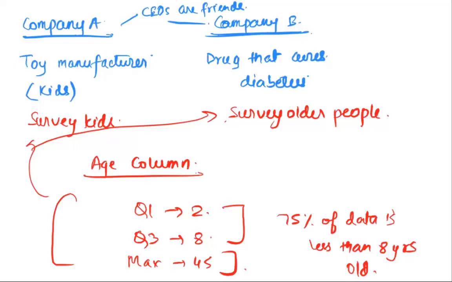Let's say you're targeting people above 50 and you do a survey of teenagers, and that's what the age column indicates to you, then you know that the data set is wasted. It's not a good data set for you. But this kind of insight you get immediately by looking at a 5-point summary, as compared to having done a lot of analysis and ultimately realizing that the data was not right for it. Does that make sense?